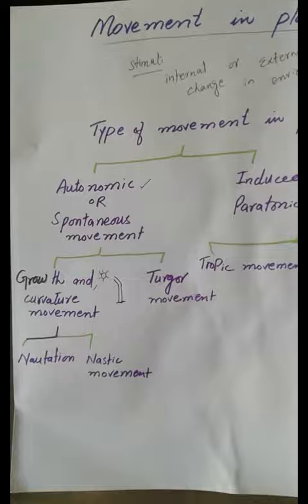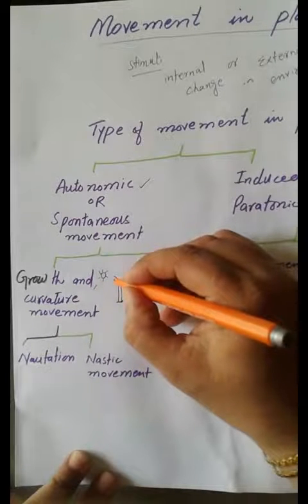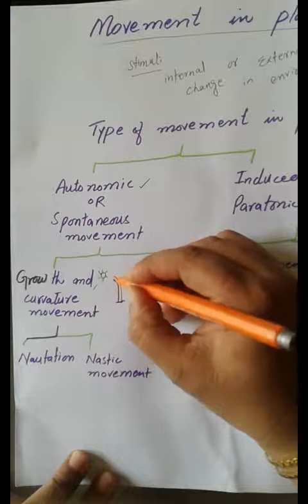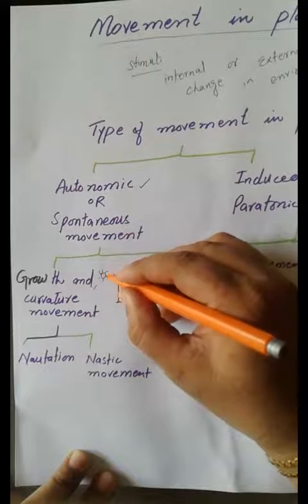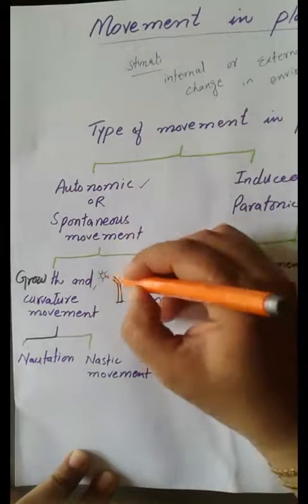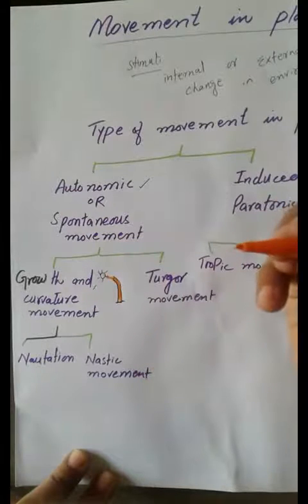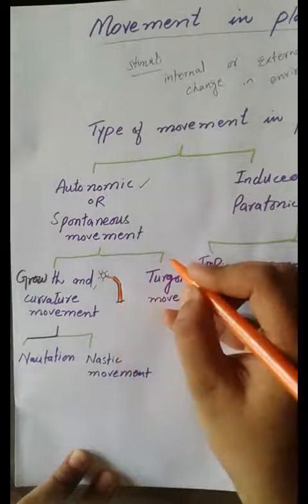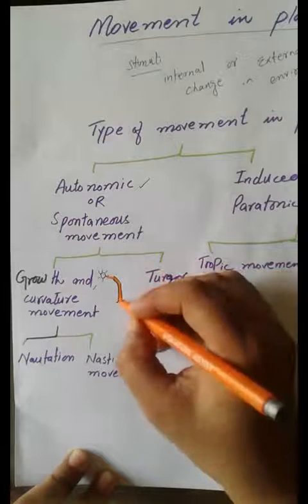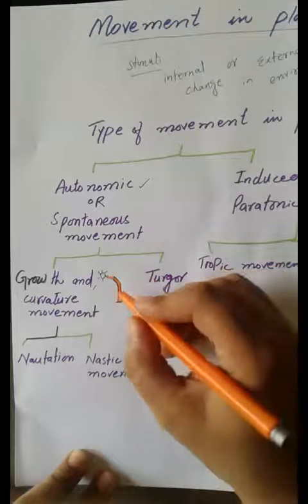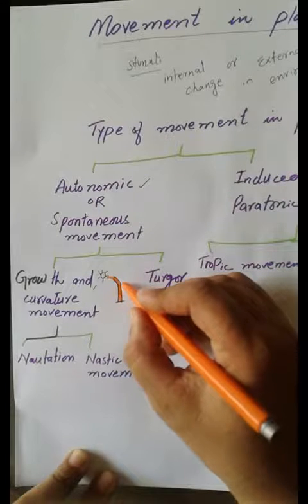There are two types of autonomic movements, growth and curvature movements and turgor movements. First of all, let's study the growth and curvature movements. Students, let's suppose this is a plant and sunlight is coming from this side. You may have observed many times that a shoot always bends towards the sunlight. It will never bend in the opposite direction. Why does this happen? This happens due to unequal growth on both sides of the stem.